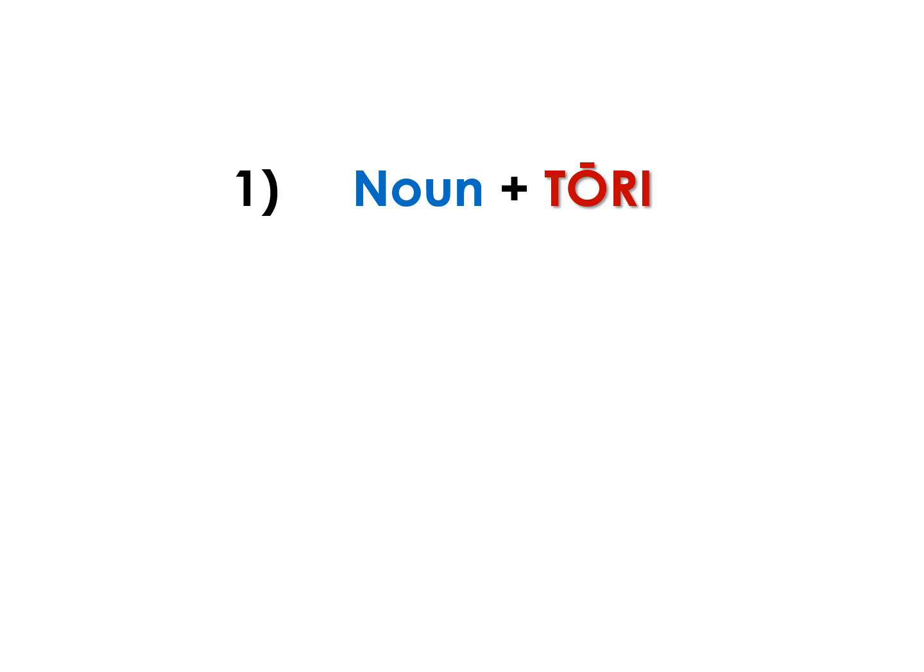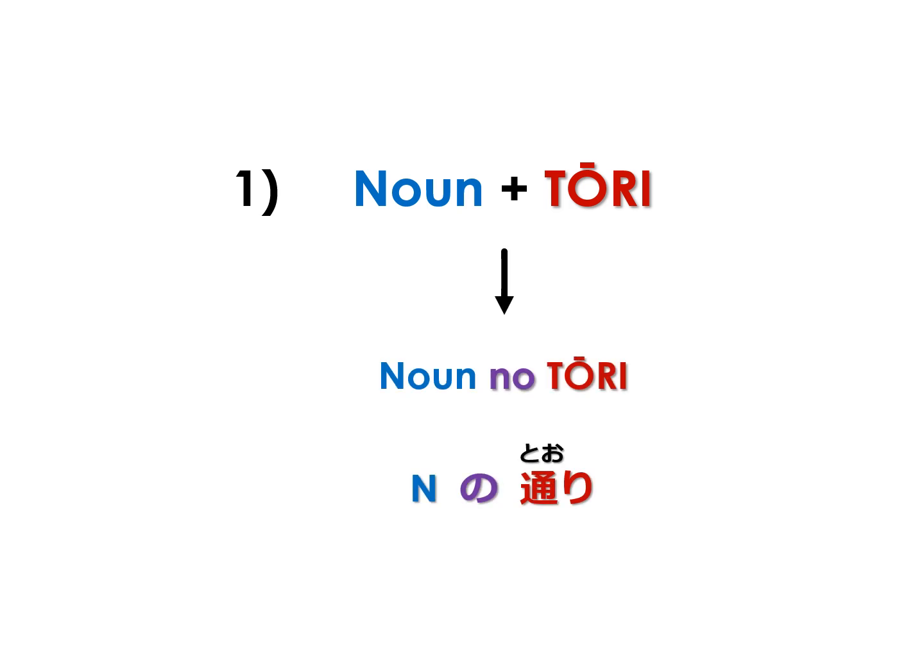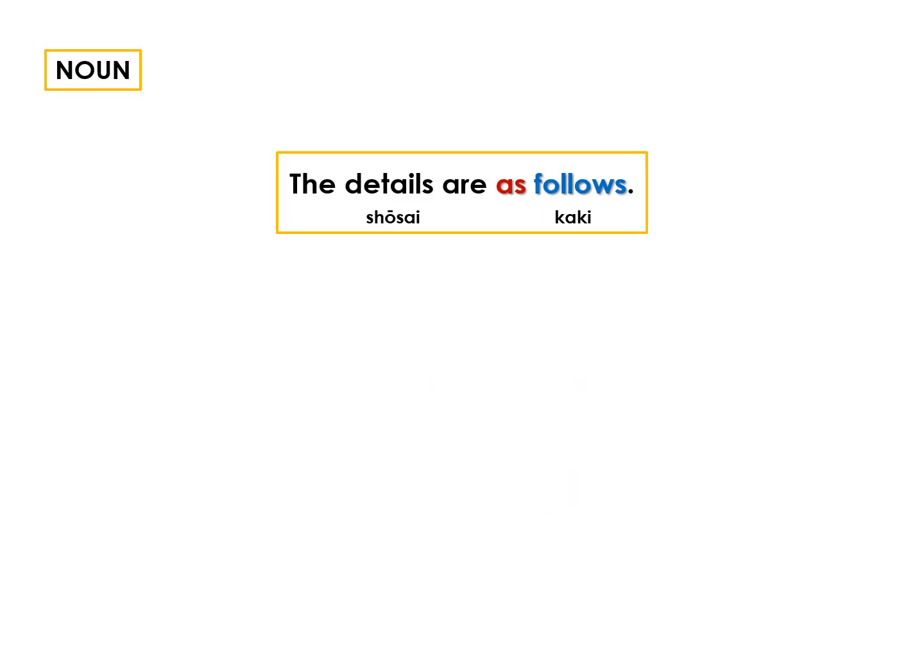Let's look at the first case, noun plus tōri. Since tōri is grammatically a noun, that converts to noun no tōri inside sentences. This sentence is very common. The details are as follows. Details is shōsai, and follows, meaning written below, is kaki.